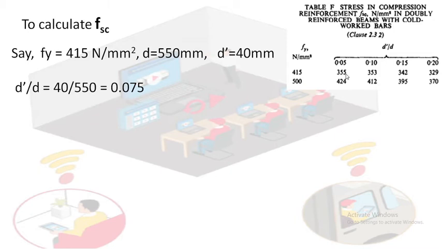If d dash by d is 0.1, then 353. If 0.15, 342. If 0.2, the value is 329.